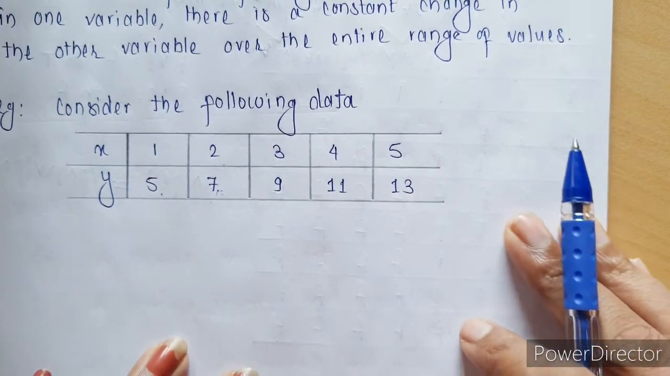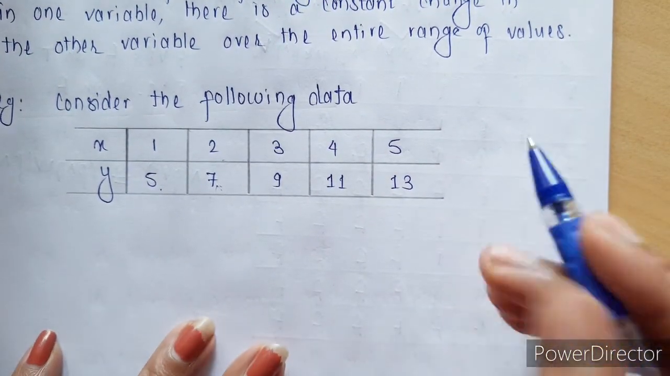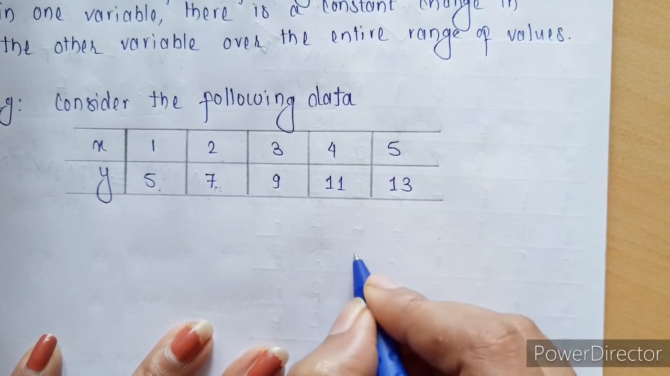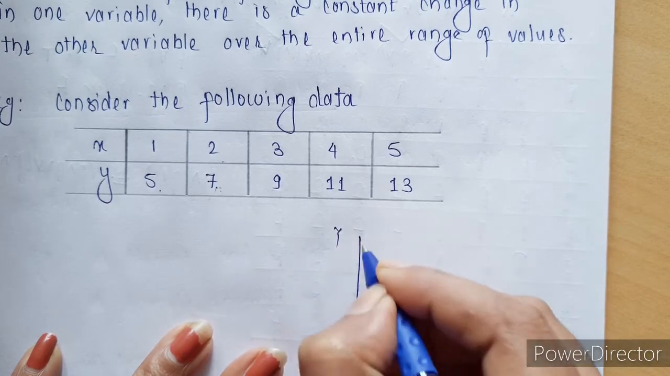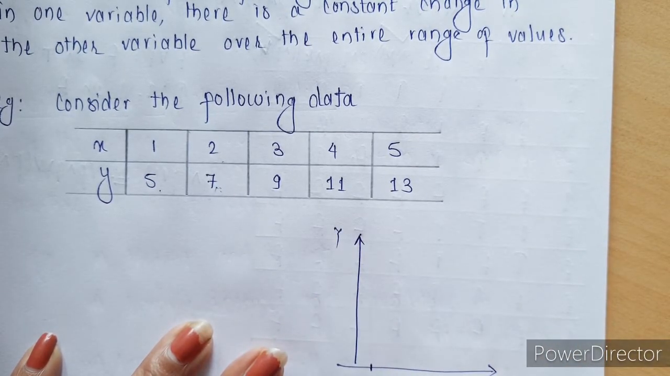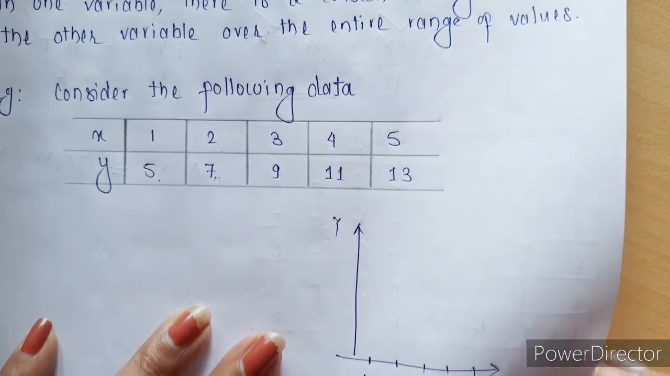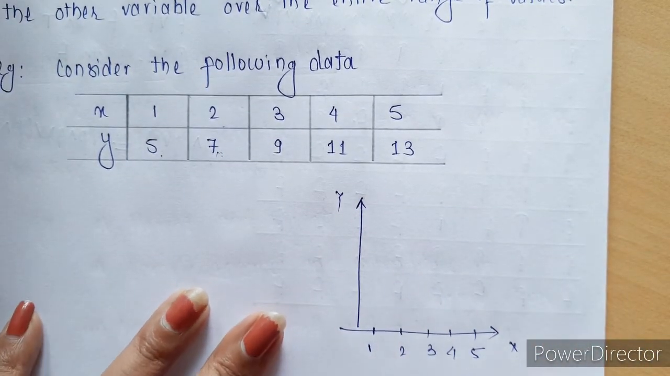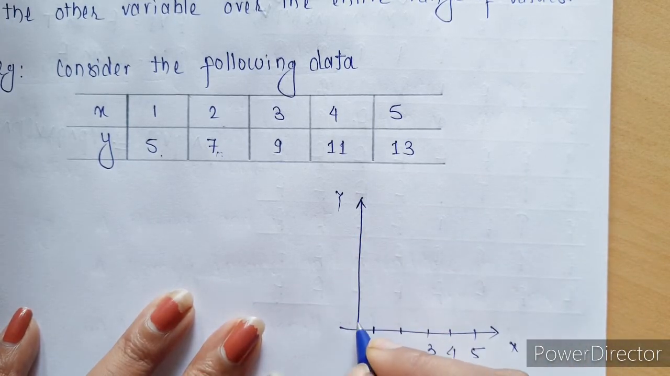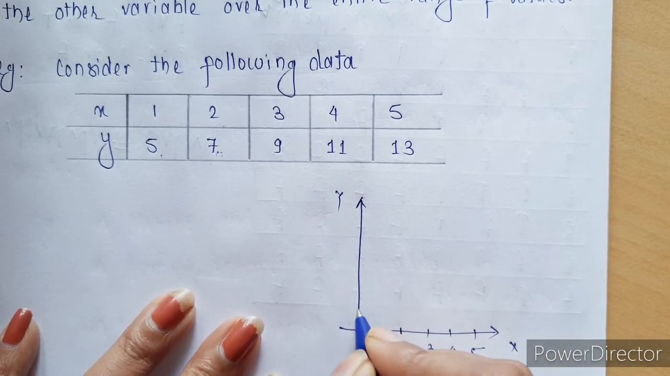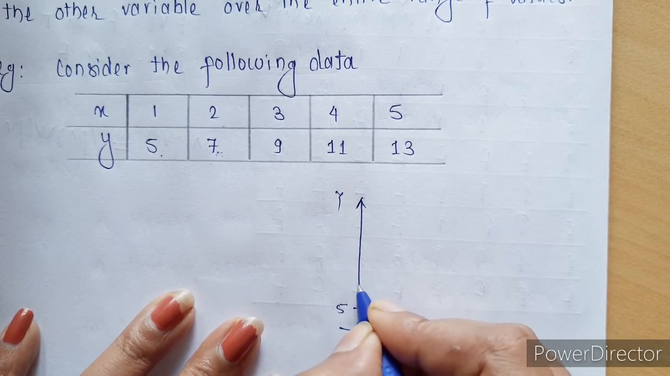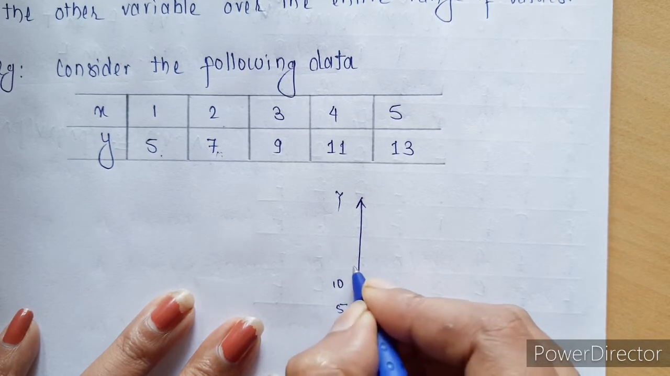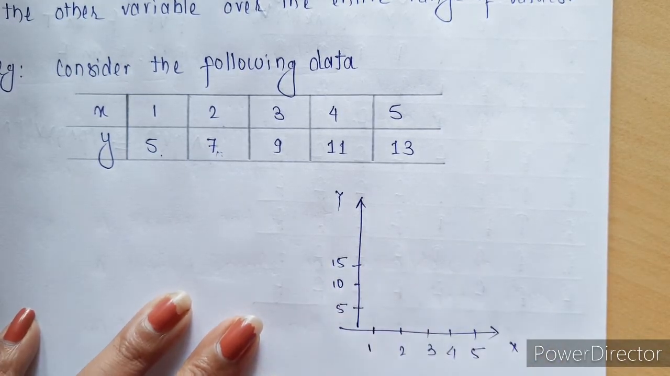Now if we plot a graph of this, let me take this as x and this as y. So let me start with 1, 2, 3, 4 and 5. So this is your x-axis and this is your y-axis. On the y-axis, I am directly starting with 5. Next I can take it as 10. Next I am taking it as 15.